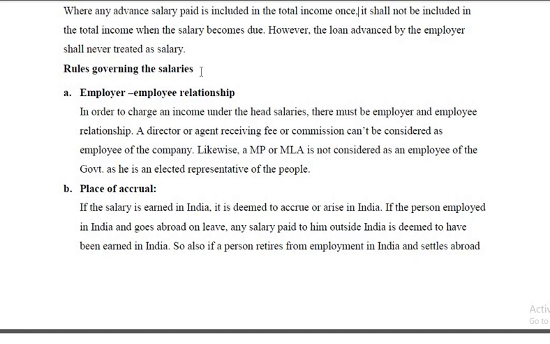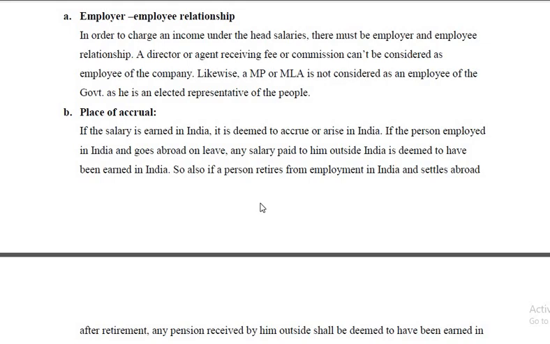Therefore, any salary paid to an MP or MLA is not taxed under the head salaries; rather, that is taxed under the head income from other sources. Then place of accrual. If the salary is earned in India, it is deemed to accrue or arise in India. For example, if a person employed in India goes abroad on leave, any salary paid to him outside India is deemed to have been earned in India.